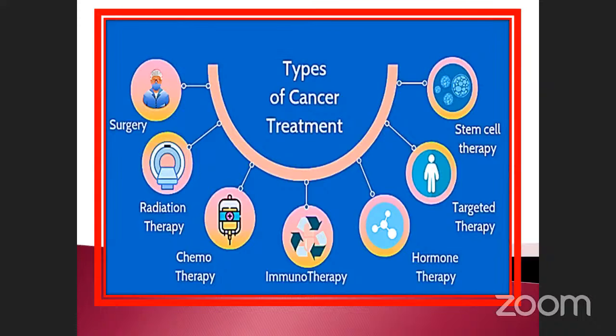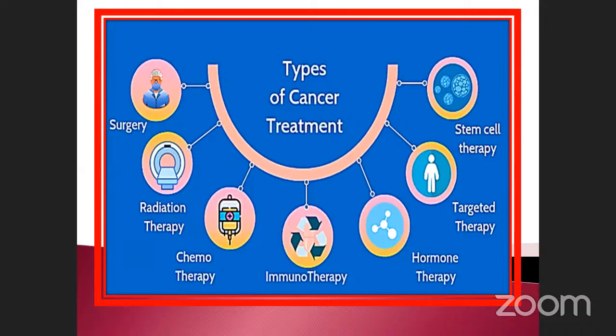When you are giving radiation therapy, okay, the particular part will be affected, isn't it? Suppose the affected part, when you are giving the radiotherapy, it can be curable. Or suppose the nearest normal cell receives the radiation, what will happen? The normal cell also converts into cancer. So they calculate exactly how many centimeters, how many millimeters, the depth and width also, and only then they give targeted therapy. In stem cell therapy also, sometimes they may give stem cell therapy.